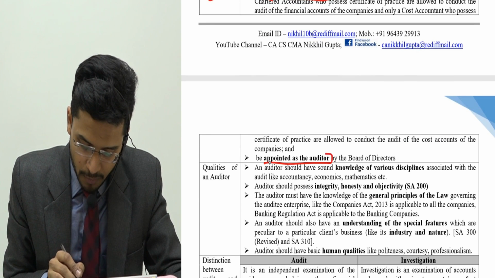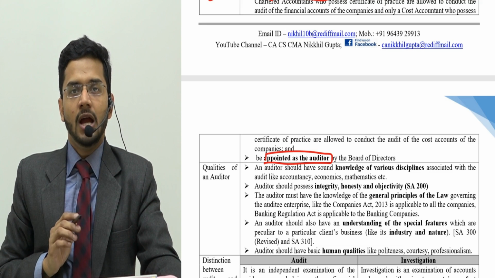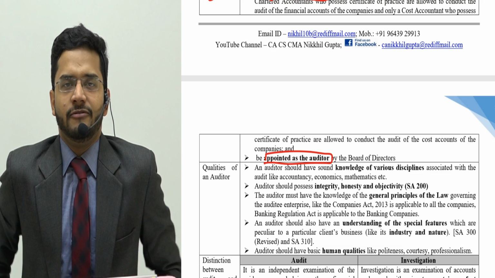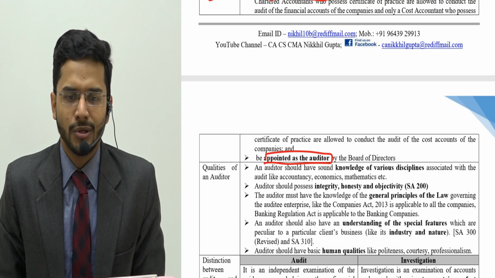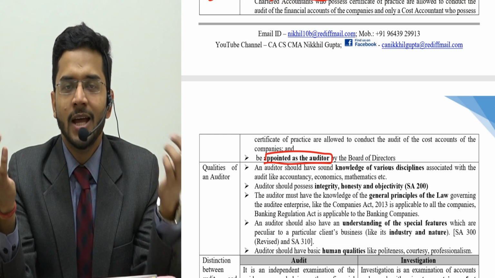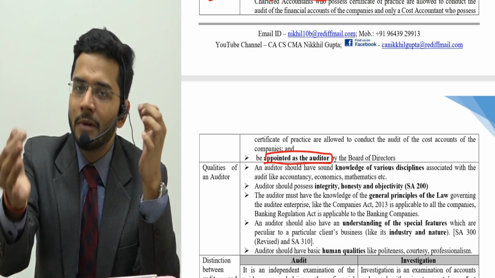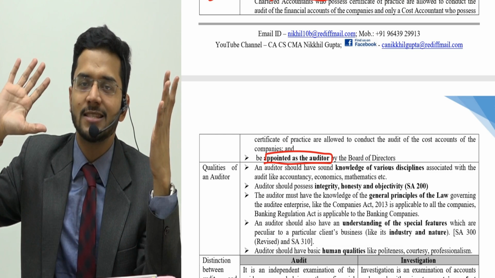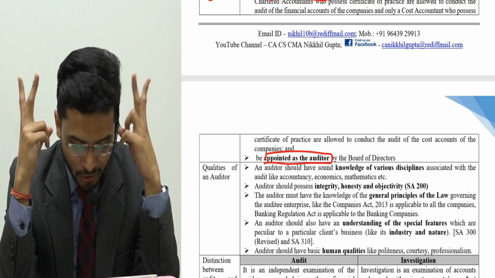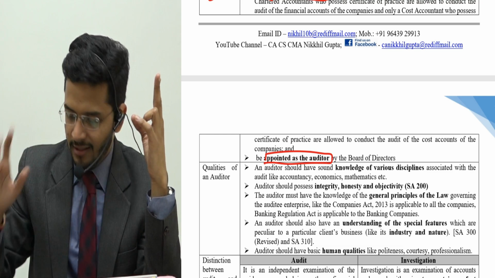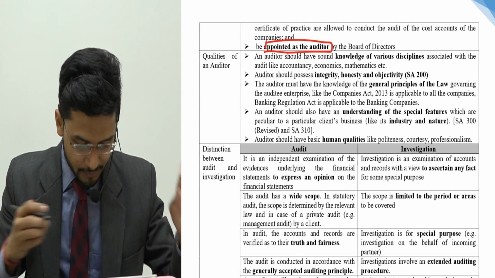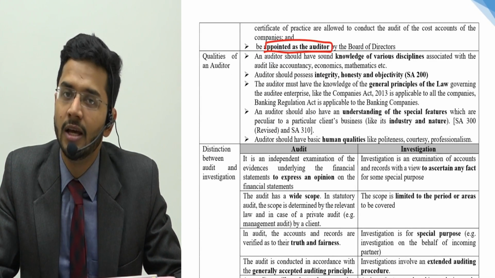Second, he should be appointed by the board. Appointment is necessary for calling yourself an auditor. If I have a certificate of practice and I'm a chartered accountant or a cost accountant, I don't naturally become an auditor. I will become an auditor only when some company appoints me as an auditor. Then I can say, yes, I'm an auditor of this particular company. So the second prerequisite of becoming an auditor is that you should be appointed as an auditor by the board of directors.